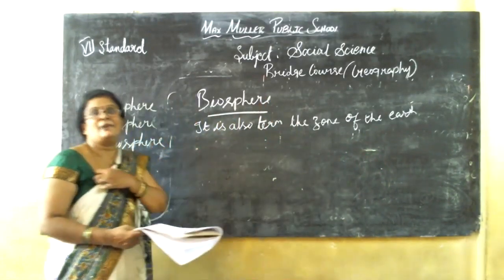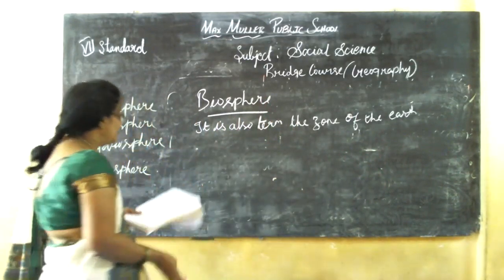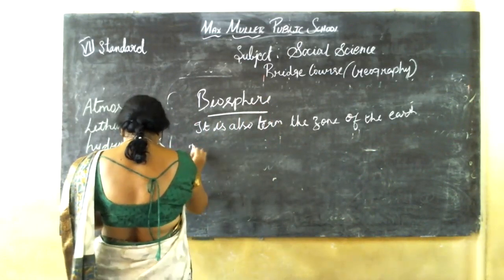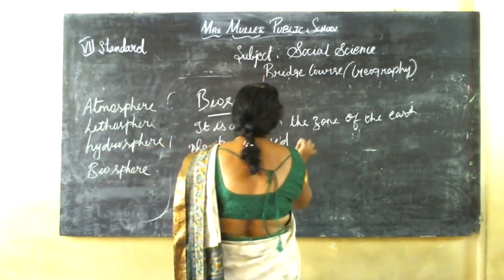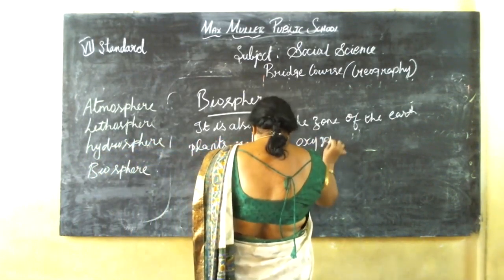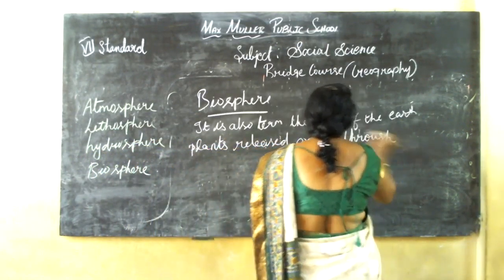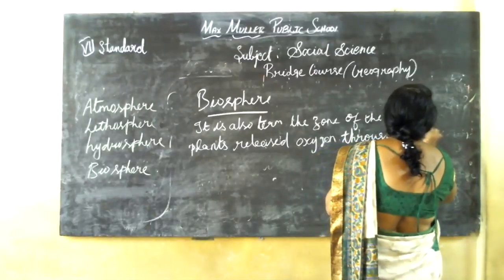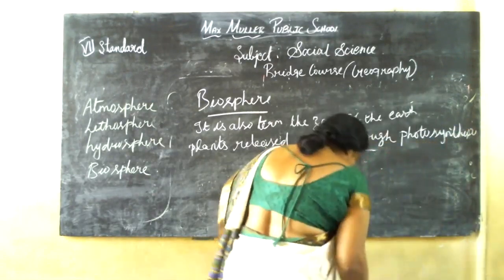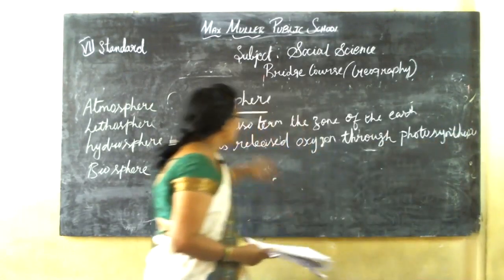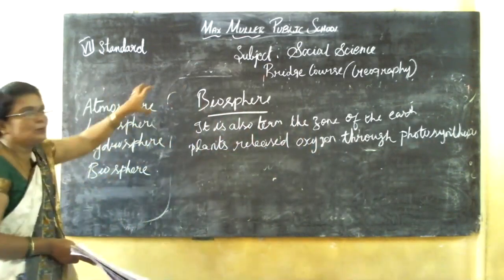Earth did not have much oxygen. Then what happened? The plants released oxygen through photosynthesis. In the simple way, if you want to say biosphere makes a life, all the 3 spheres include the biosphere.